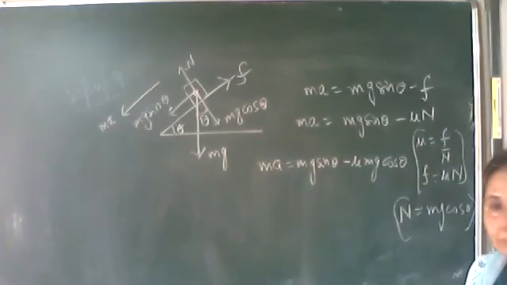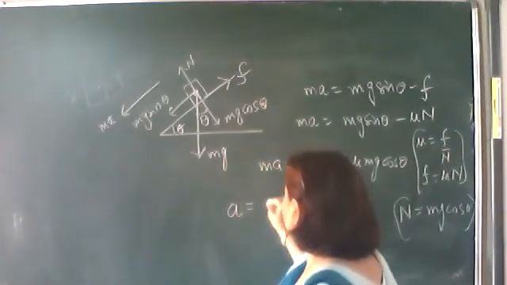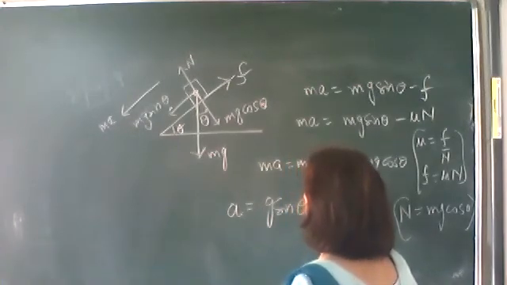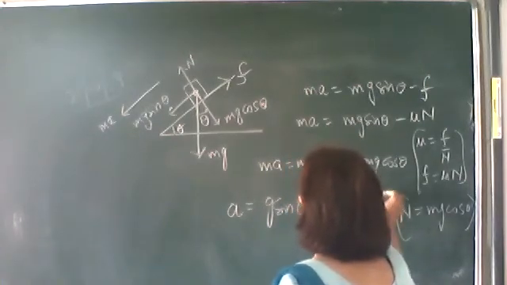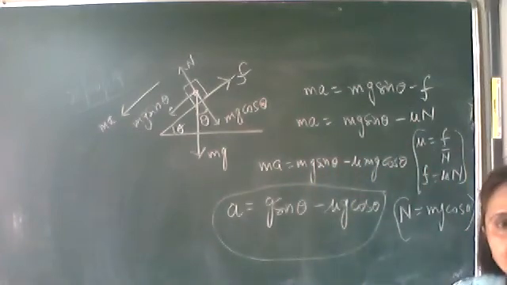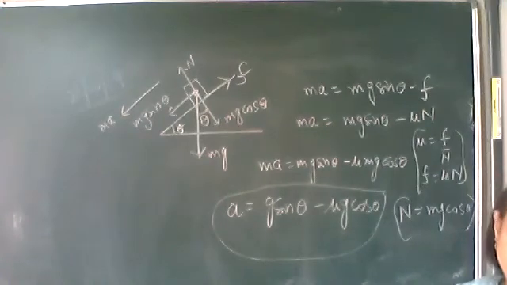Cancel out m from both sides and you get the expression for the acceleration. Hence the acceleration of the block sliding down a rough inclined plane is a equals g sin theta minus mu into g cos theta. Obviously the frictional force is there. Hurry up, note it down. This is the expression for the acceleration.